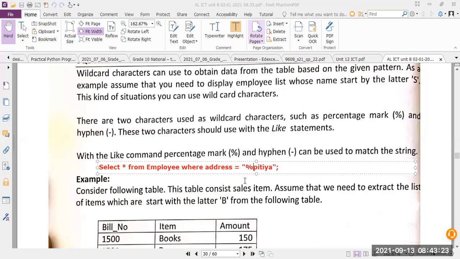And let's say some people's address finishes with Pitya, some people's finishes with Peter. So I want both of them. So I put the percentage mark on either side.